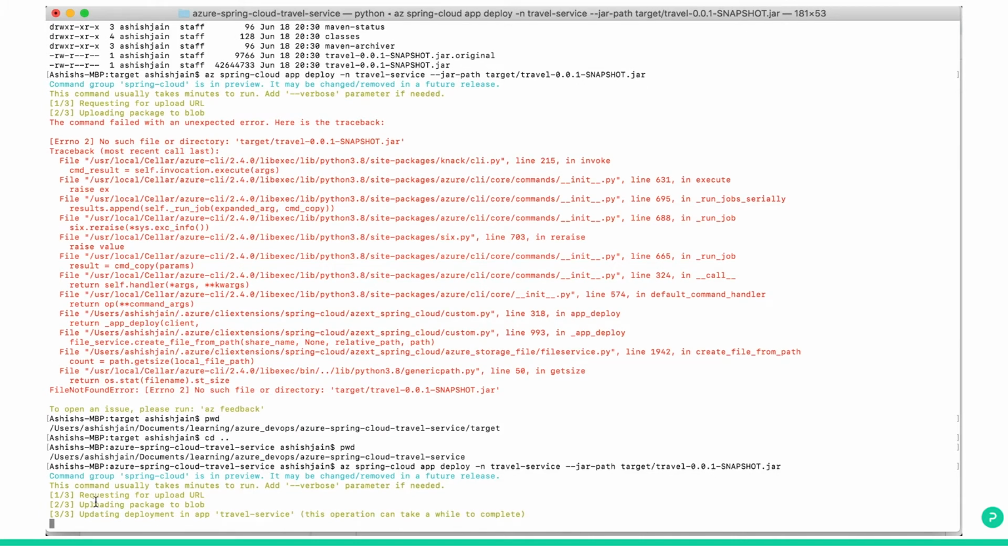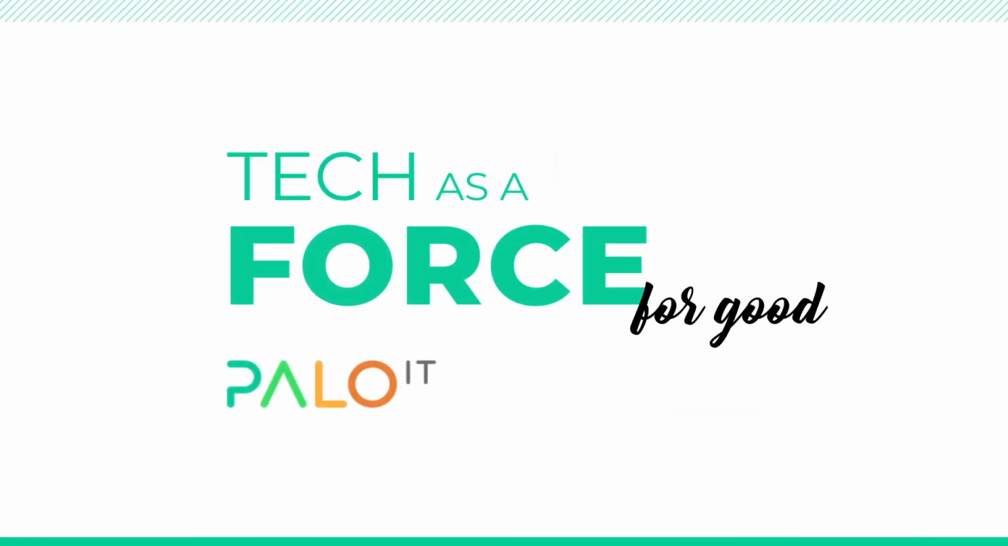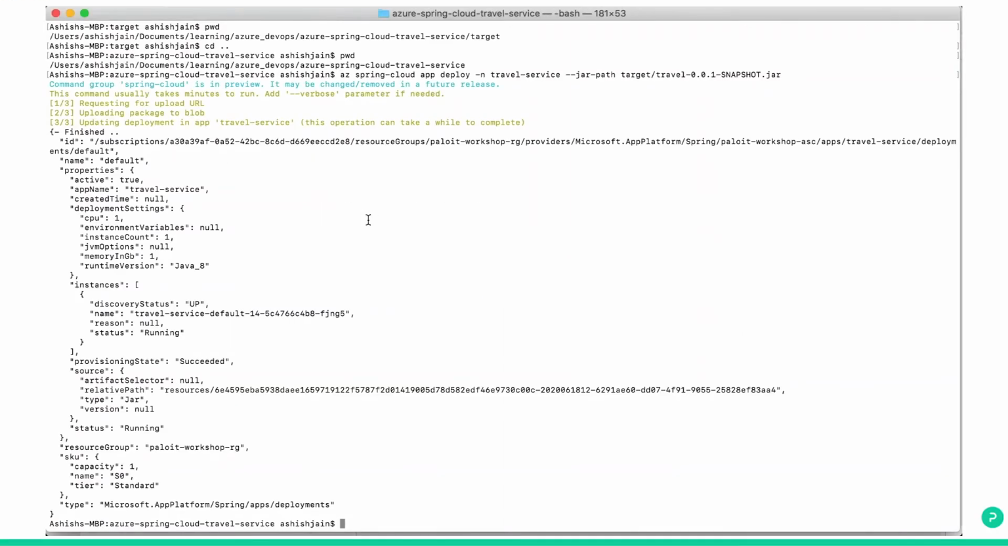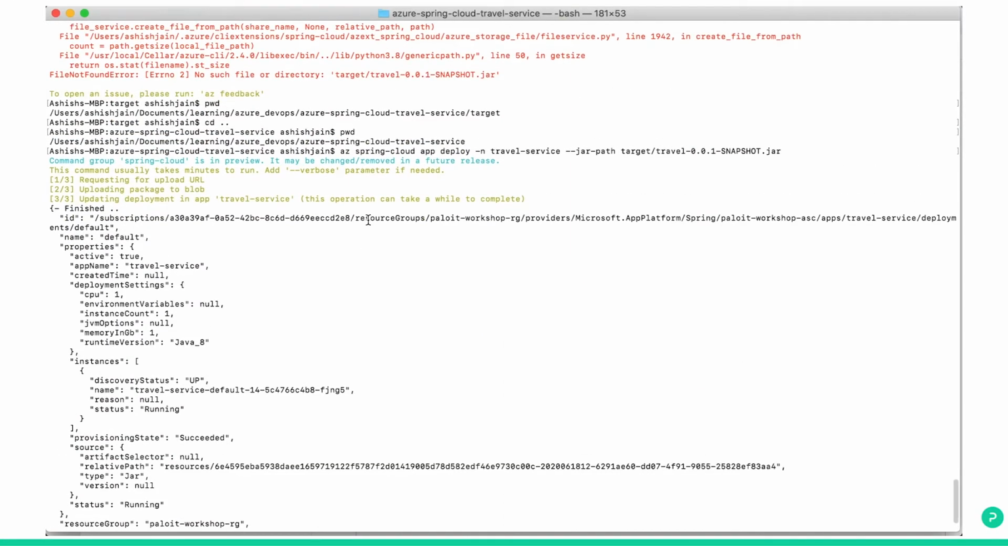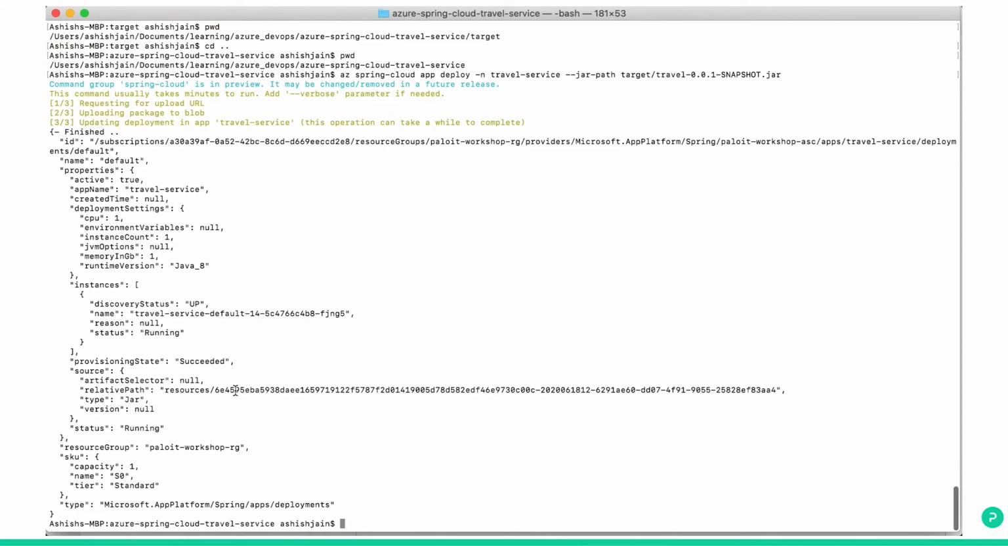Let's wait. It's doing it step by step: requesting an upload URL, uploading the package to a blob, uploading to deployment to the app, travel service. Remember, we have the travel service app. Inside that we are deploying our travel service jar. So now you can see the travel service app deploying to Azure Spring Cloud is done, and it's running and up and success.